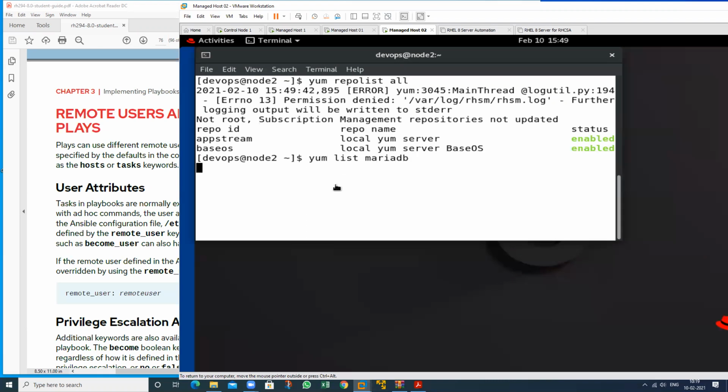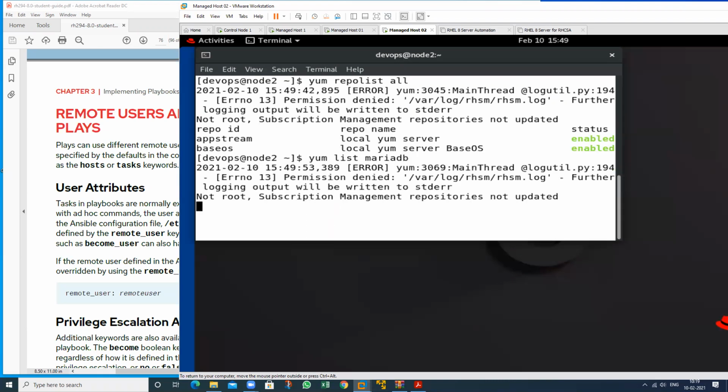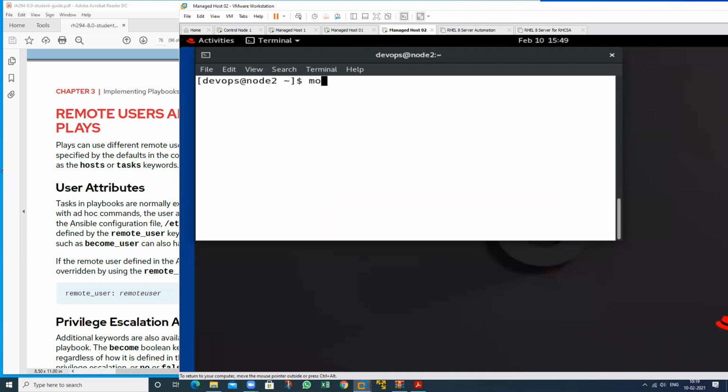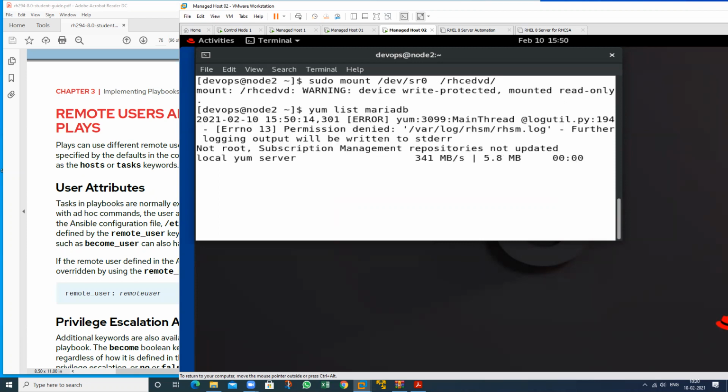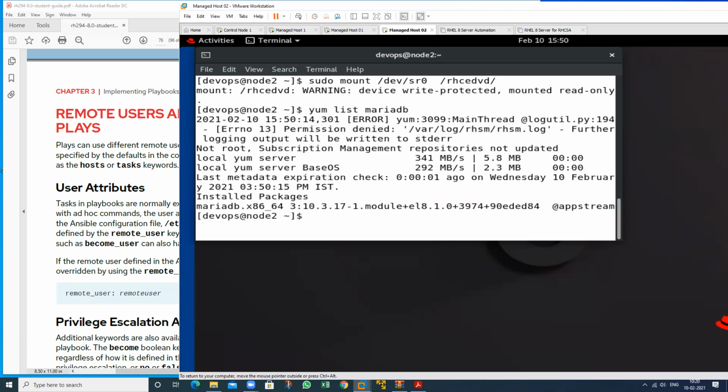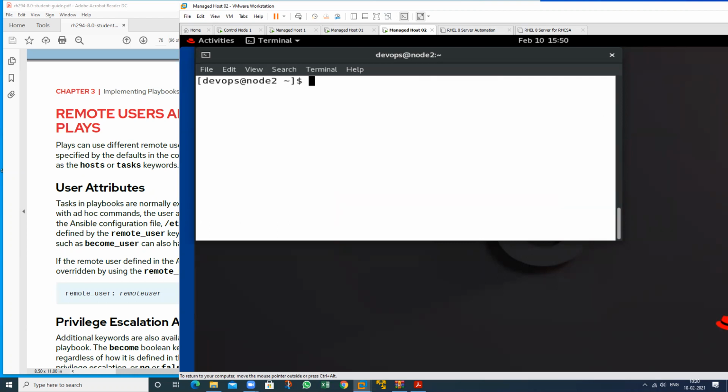package. See, in this machine my repository is not working, so just do one more command here. Just sudo here, mount /dev/sr0, and I want to mount this on the repository directory. Now it's available. Now check again. Now my yum is working properly, and remove this package.